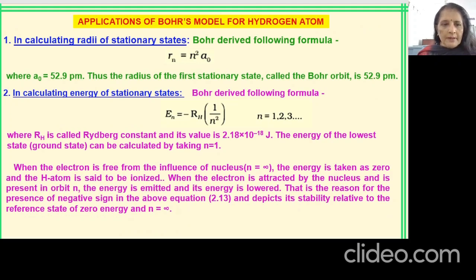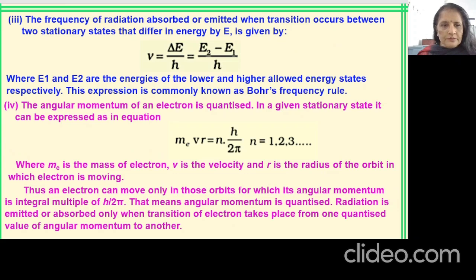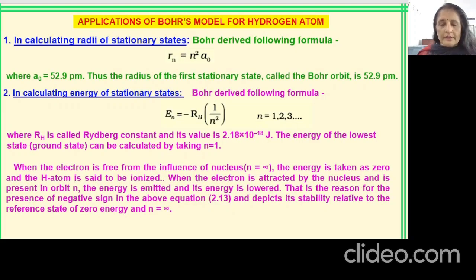Now, when we apply Bohr's model, all these points I have explained, to the hydrogen atom, how was Bohr able to give information about the hydrogen atom? Bohr was able to calculate the radii of stationary states, that is orbits. Rn is equal to n square a naught. n is again the principal quantum number, that is the orbit number, right?